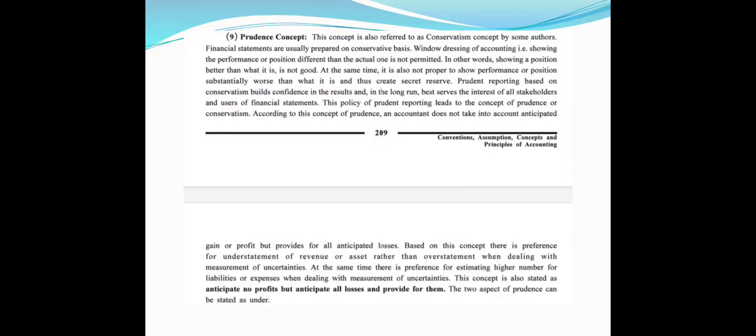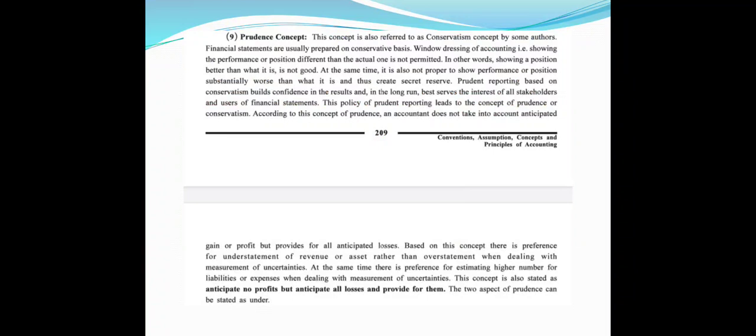This policy of prudent reporting leads to the concept of prudence or conservatism. According to this concept of prudence, an accountant does not take into account anticipated gain or profit but provides for all anticipated loss. Based on this concept, there is preference for understatement of revenue and/or assets rather than overstatement when dealing with the measurement of uncertainties.